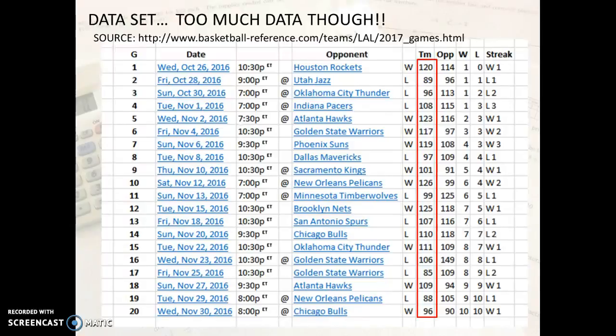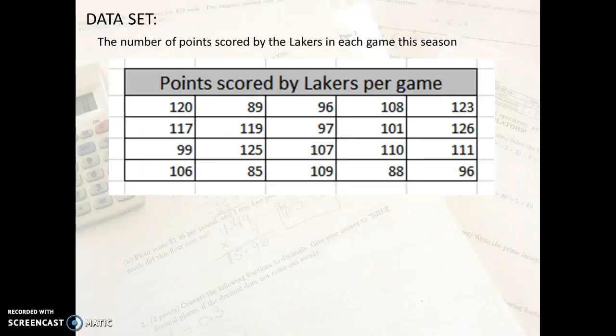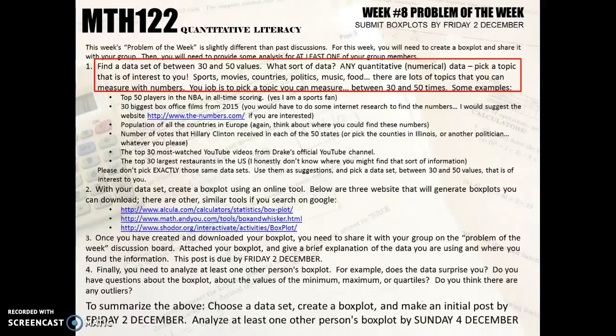This is what I'm looking at. In my data set, this shows how many points the Los Angeles Lakers scored each game. That's what I'm looking for, because this is just one type of data, and it's all numerical. So let me focus on that data right here. Let me group it all together in this nice little spreadsheet: this is how many points the Lakers scored per game. Now, you might notice one thing. I said between 30 and 50, so this would actually not be good for me, because the Lakers have only played 20 games this season. I could go look at last season and see how many points they scored in over 50 games. At any rate, you can see my process for getting data.